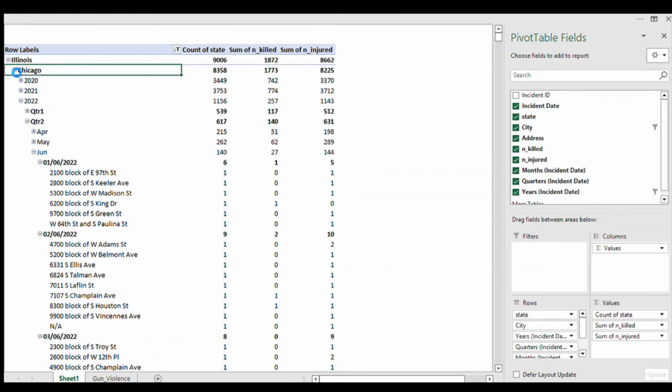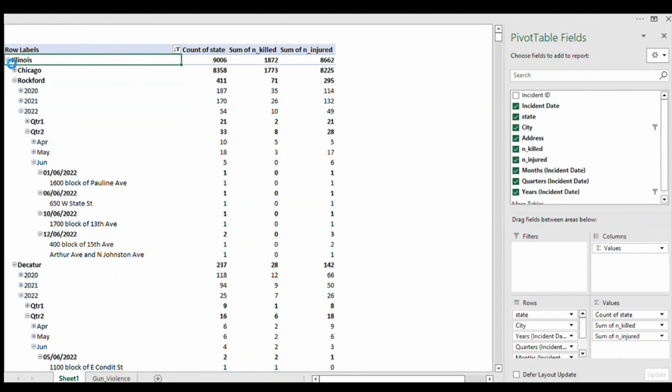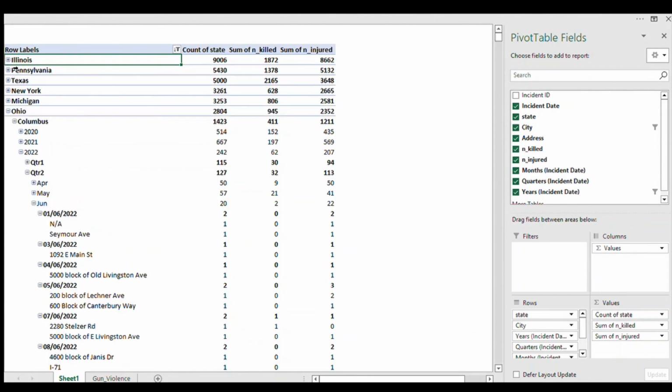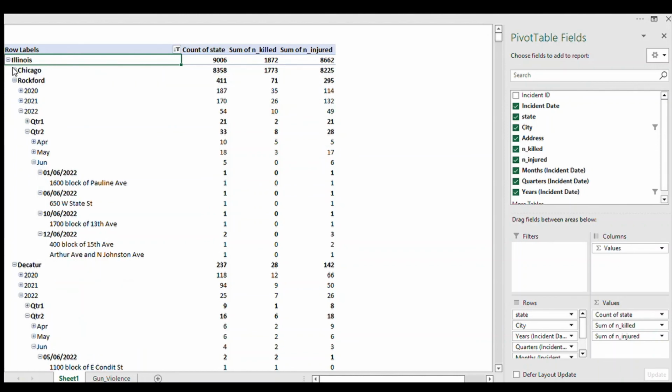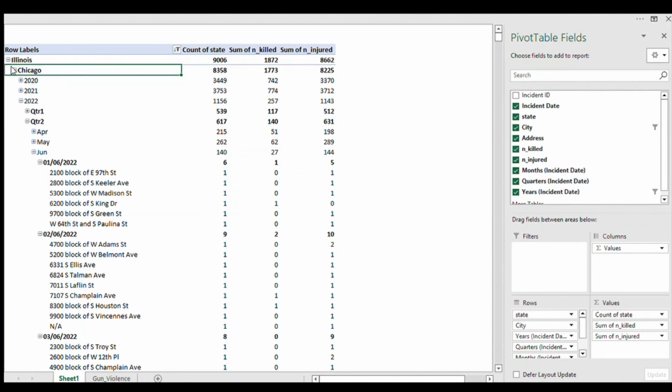Each has been broken down from the states. Let's go over it again from the state to the city. Click on Chicago, to the years 2020, 2021. I will break it down to the past 3 years, 2020 to 2022, and we looked at 2022.